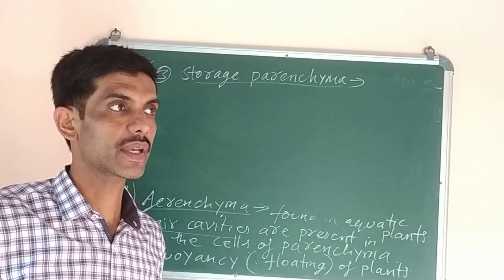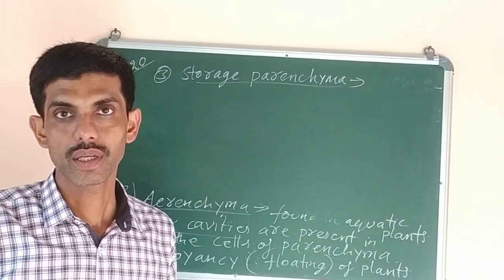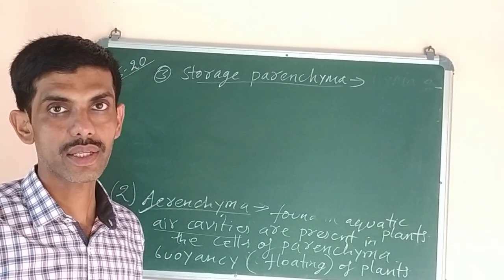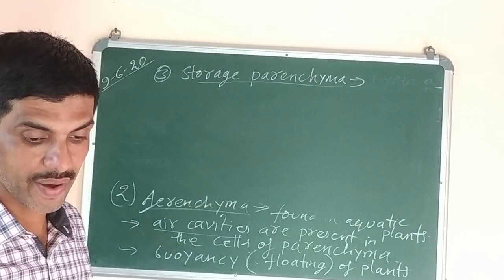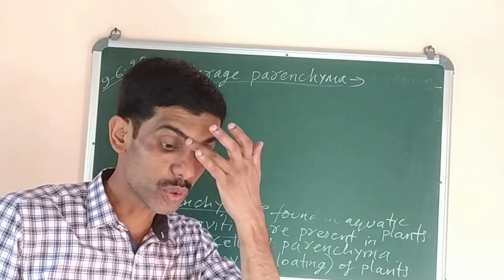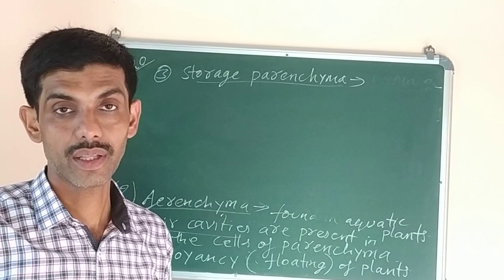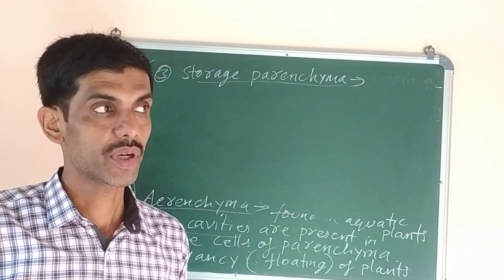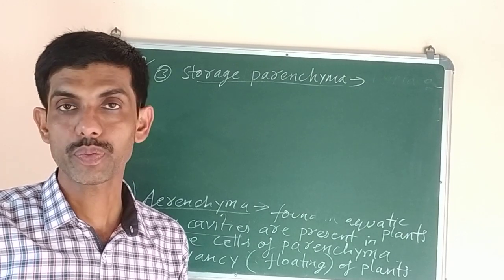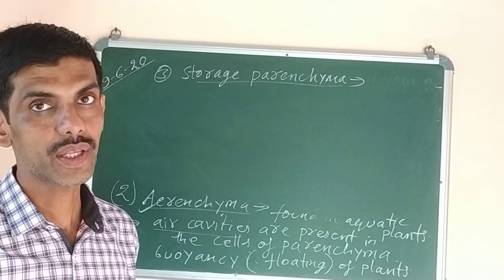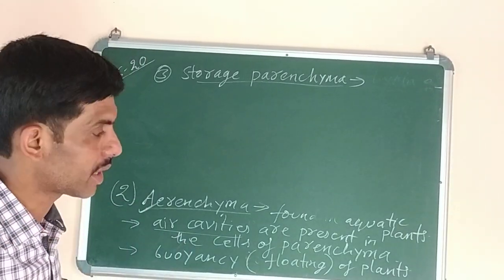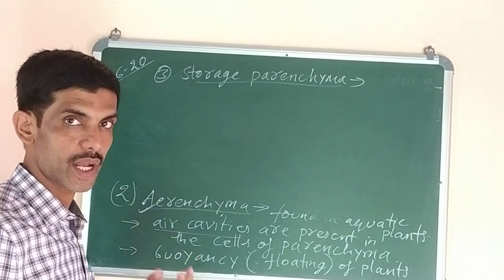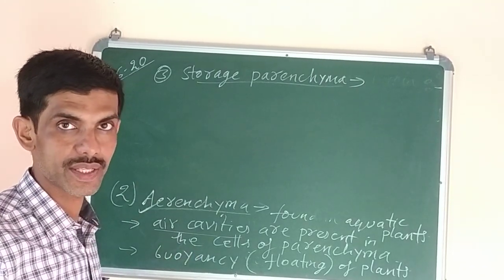That food material can be starch granules, it can be in the form of oils, fats, or sugar. All these are present in the cotyledons of the seeds, because cotyledons are those places where food is stored. In the endosperm and cotyledons, these are the two places where food is stored inside the seed.